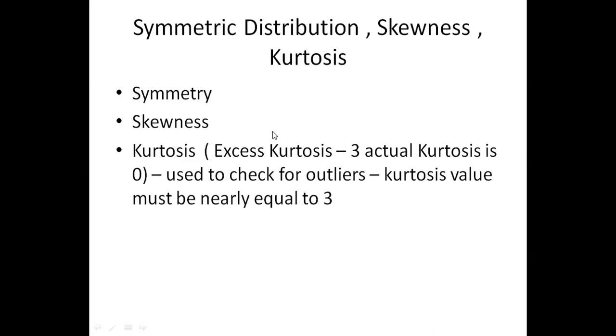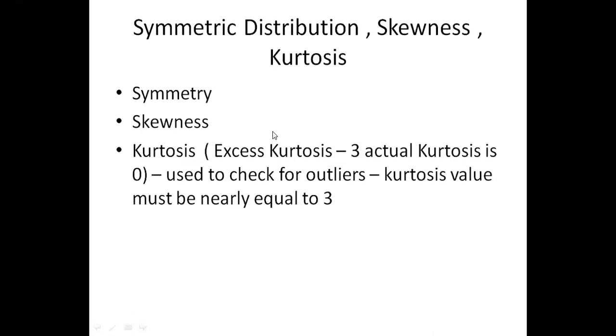So kurtosis is one of the ways people usually check for outliers. The kurtosis value must be nearly equal to 3 to check whether there's an outlier or not. Let's not go deeply into how kurtosis works, because we spent our time on the Z value and the interquartile range. But remember, people also see outliers with respect to kurtosis.